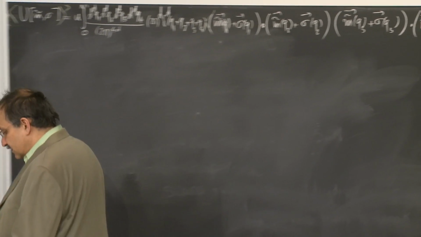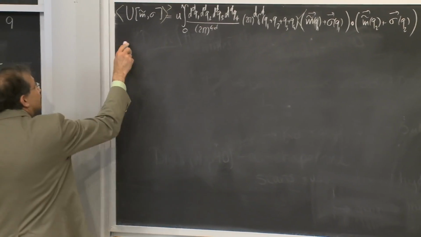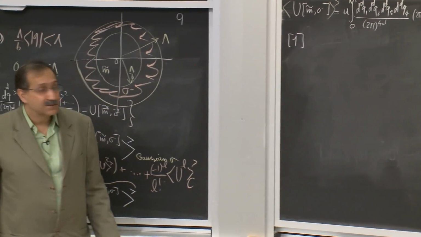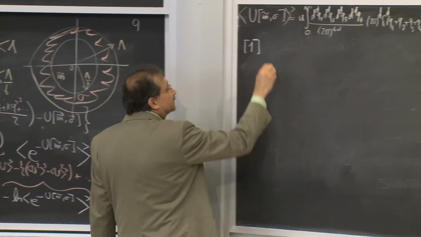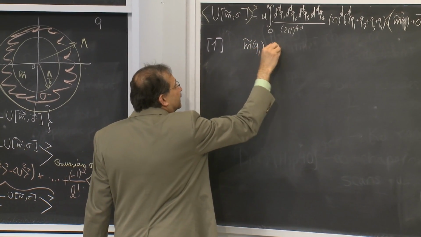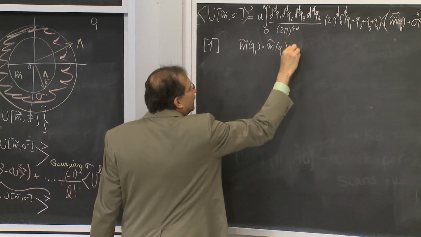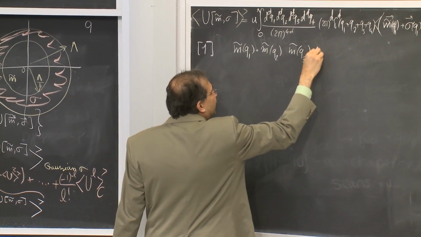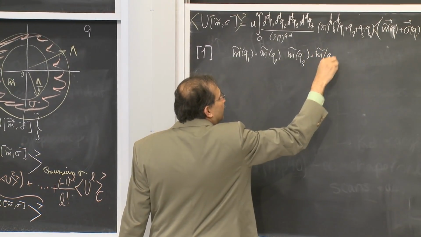And I'll give them names. One type of term that is very easy is when I have m tilde of q1 dotted with m tilde of q2, m tilde of q3 dotted with m tilde of q4.